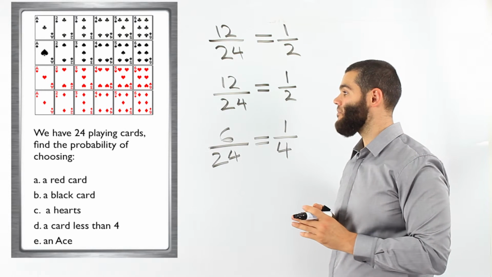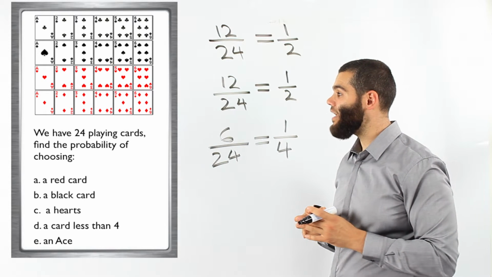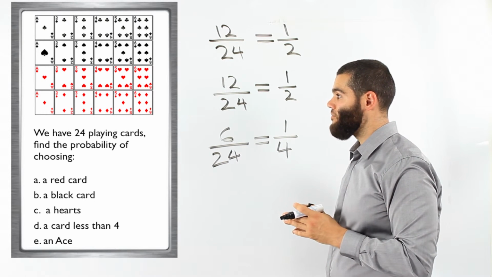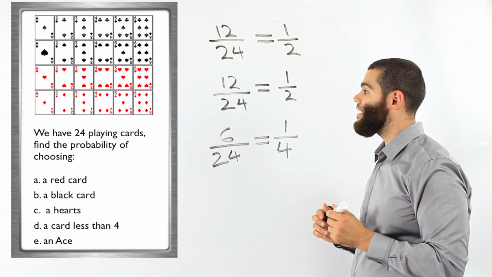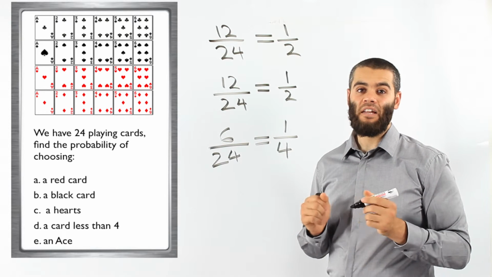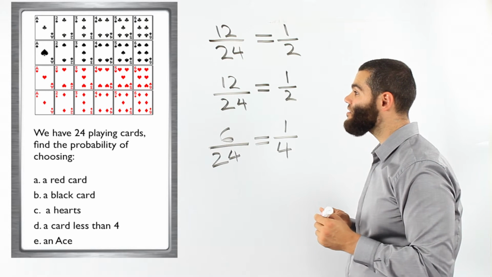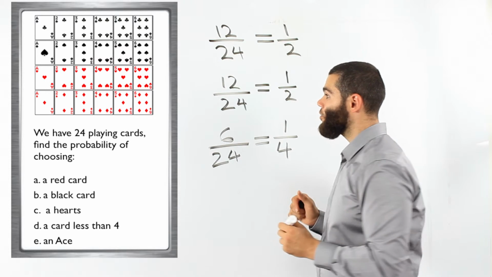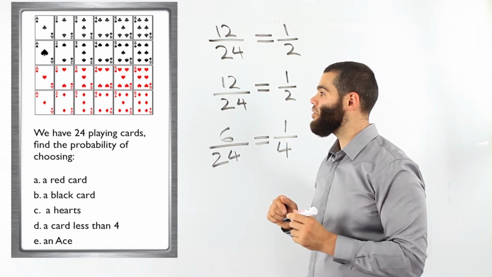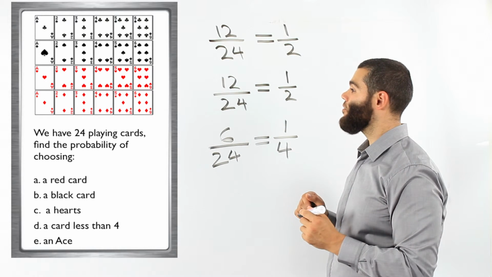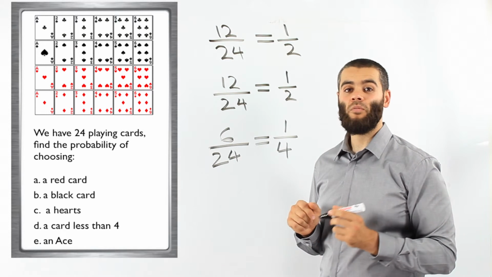The next one says a card less than 4. Okay, let's see how many cards are less than 4. Less than 4 meaning the 3, the 2 and the ace. So the 3, the 2 and the ace from the clubs on top, the 3, the 2 and the ace from the spades, the 3, the 2 and the ace from the hearts, and the 3 and the 2 and the ace from the diamonds.